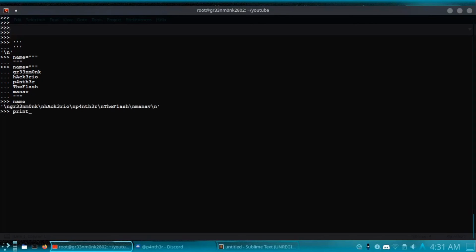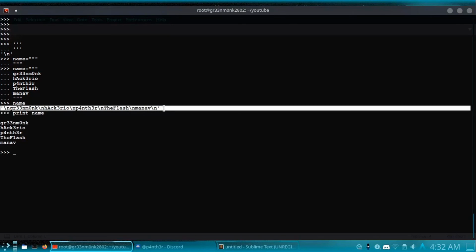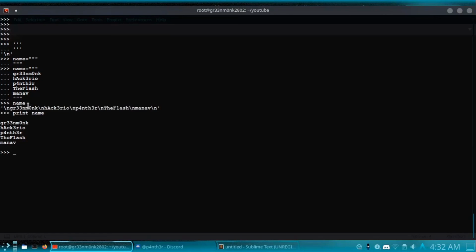Sorry, I need to print this. This is a mistake that you are probably going to make. So you can see that this has been placed inside a block of the string. And why did I get this slash n and the raw string printed here? Because this raw string is actually being stored inside this object which is referenced by the variable name.